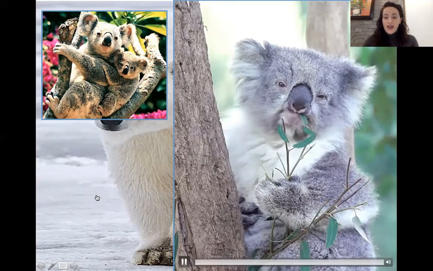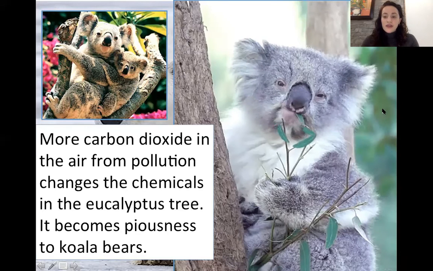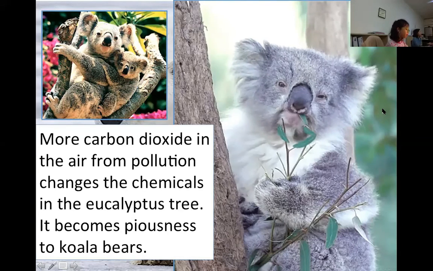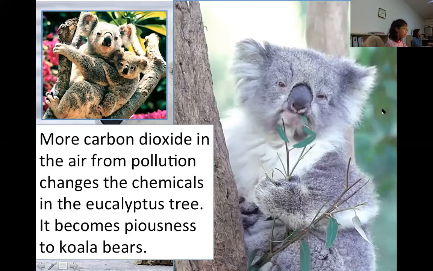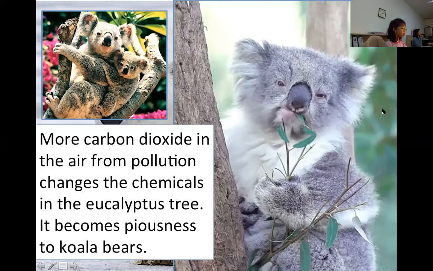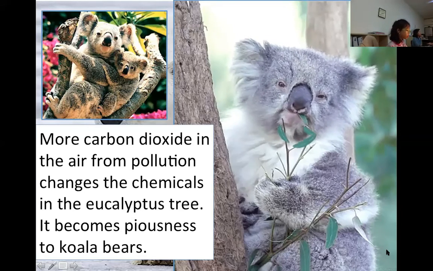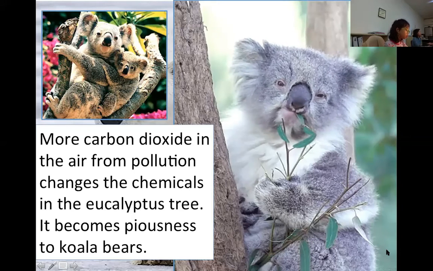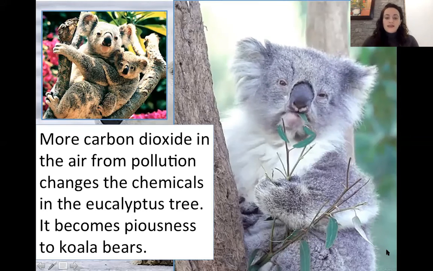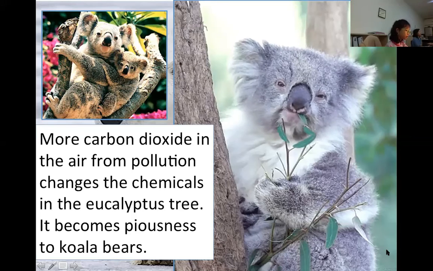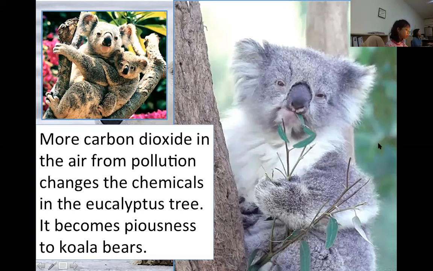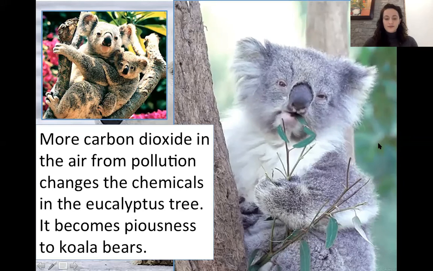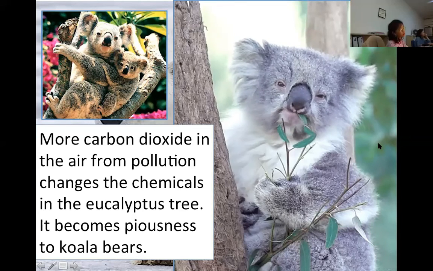Here's another thing. Kaki, could you read this for me? The more carbon dioxide in the air from pollution changes the chemicals in the eucalyptus tree. It becomes poisonous to koala bears.